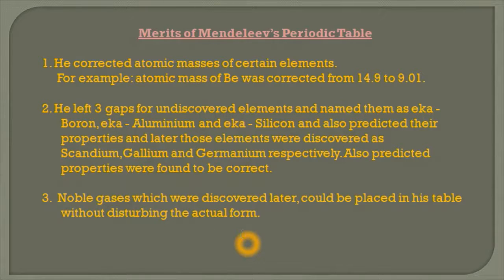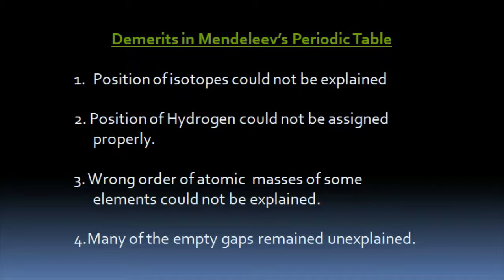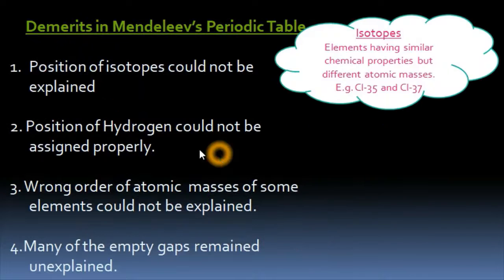Now, Mendeleev's periodic table proved a great help in the study of elements, but there were some limitations, some drawbacks, some defects of his periodic table as well. The first defect was that the position of isotopes could not be explained. But what are isotopes? Isotopes are atoms of the same element having similar chemical properties but different atomic masses. The example is chlorine 35 and chlorine 37.